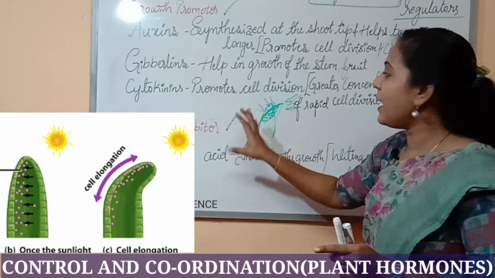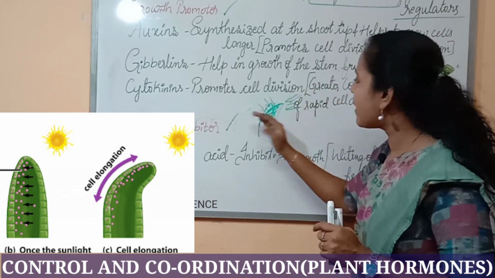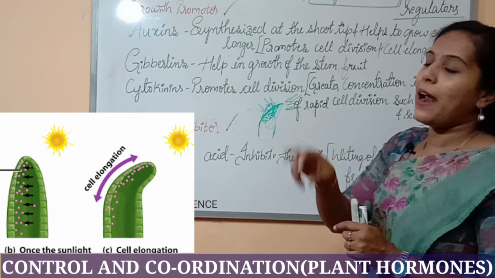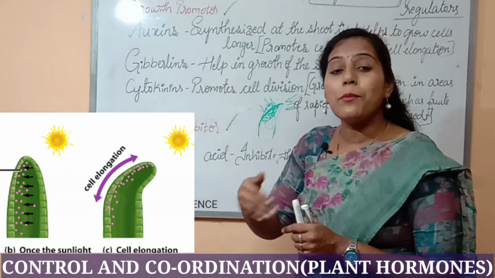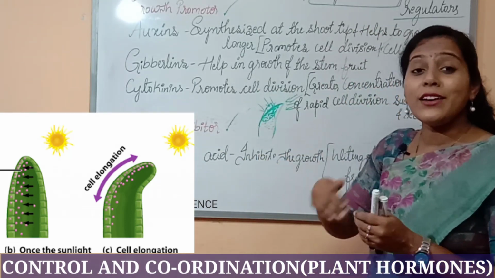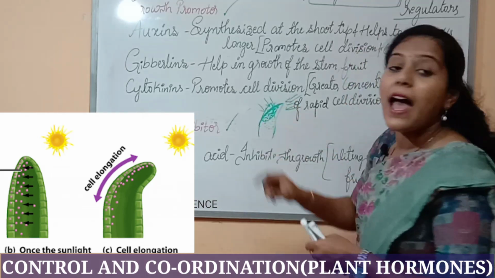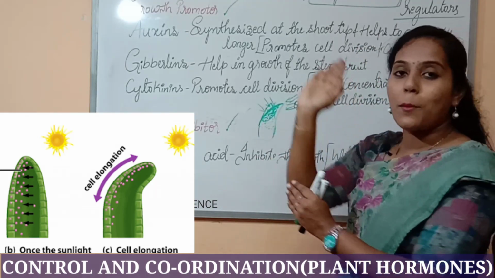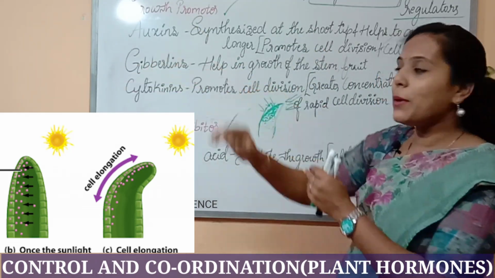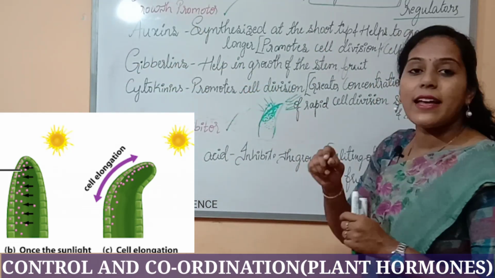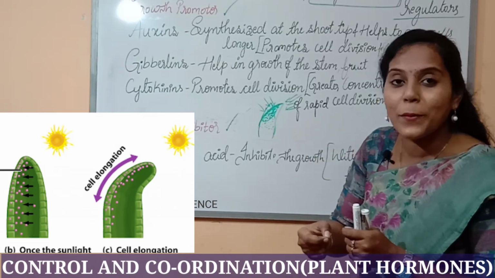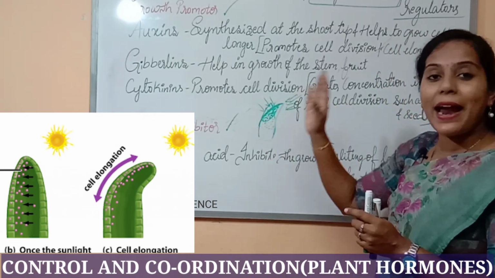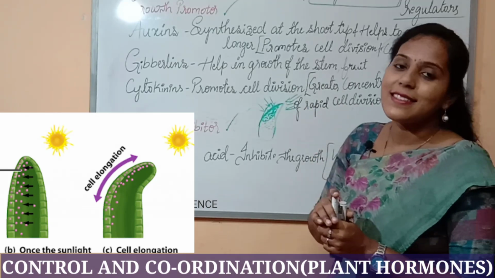Especially when sunlight is focusing on one side, the shady part of the plant starts to accumulate more cells. The auxin diffuses more in this region. As a result, the plant tries to bend towards the sunlight, because the cells start to accumulate more in number here. As a result of that, the plant starts to bend towards the direction of the sunlight.